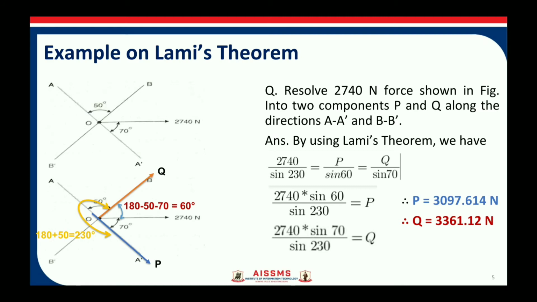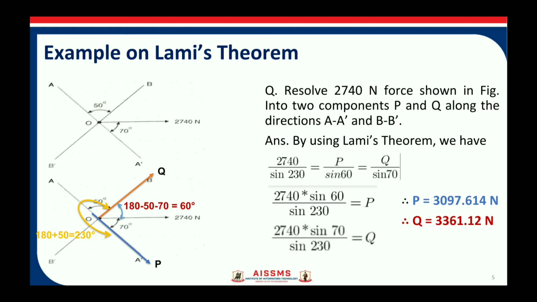So with the help of this, we have found out the inclination between the force 2740 and force Q, which is 180 degrees minus 50 minus 70. If we observe properly, at A dash we have 70 degrees from the right side and 50 degrees from the left side. So the remaining angle is 180 minus 50 minus 70, which is equal to 60 degrees.